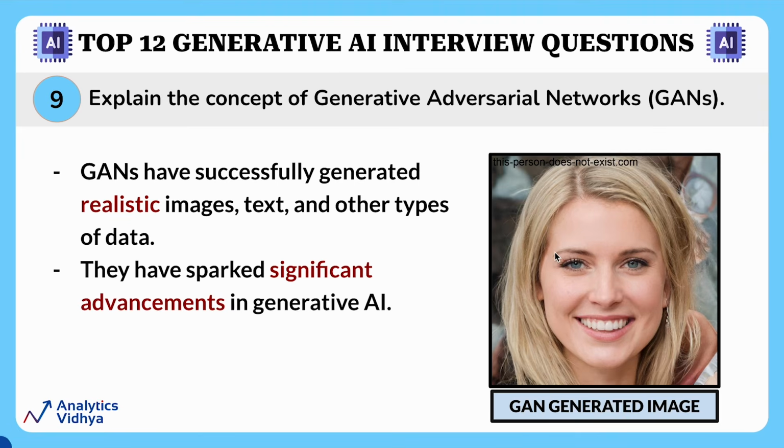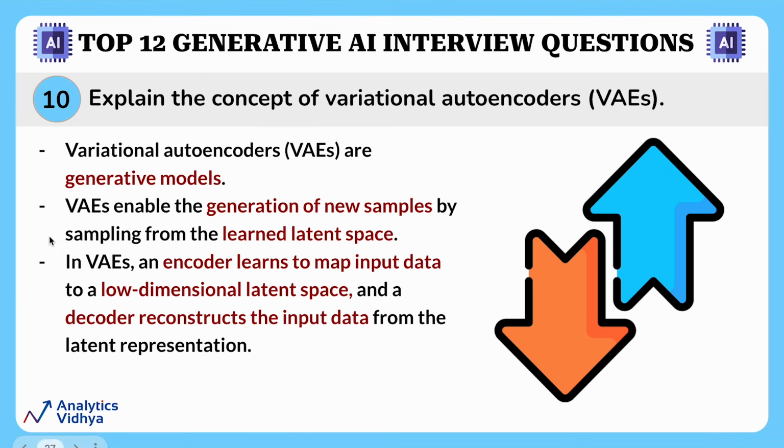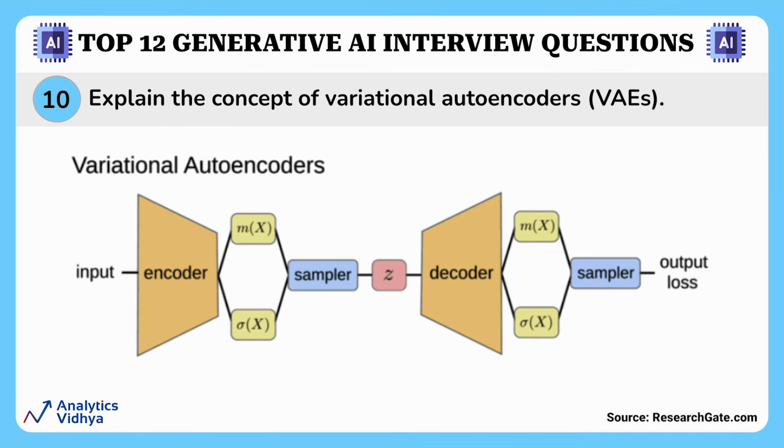Now let's move on to the next question. All right, our next question asks about the concept of variational autoencoders or VAEs. So variational autoencoders are generative models in which an encoder learns to map input data to a low dimensional latent space, and a decoder reconstructs the input data from the latent representation. To understand this, let's understand how an autoencoder functions.